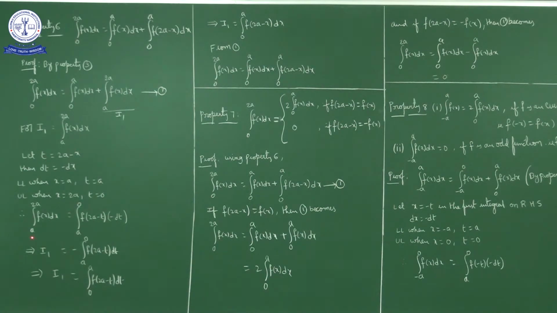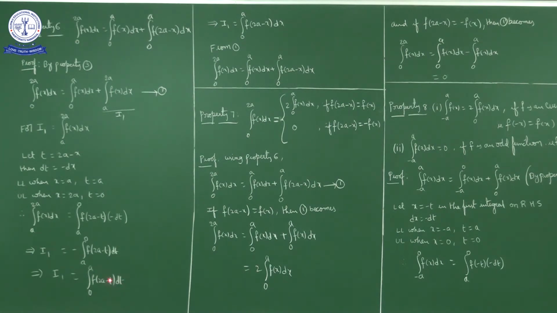So I1, integral a to 2a f of x dx, reduces to integral a to 0 f of 2a minus t into minus dt. This minus we can write outside, no? So I1 is equal to minus of integral a to 0 f of 2a minus t dt. If you remove this negative sign, the lower limit becomes the upper limit and the upper limit becomes the lower limit. So I1 is equal to integral 0 to a f of 2a minus t dt.